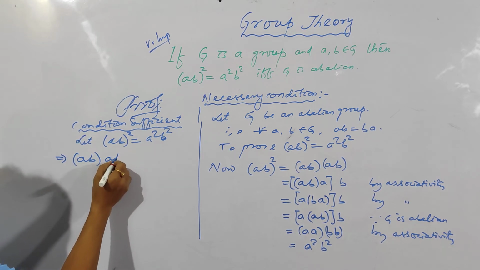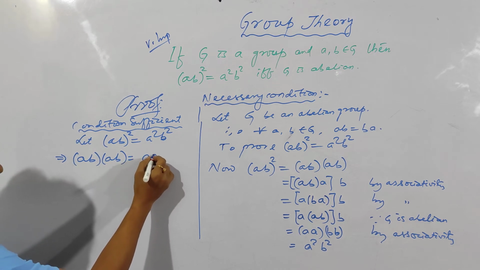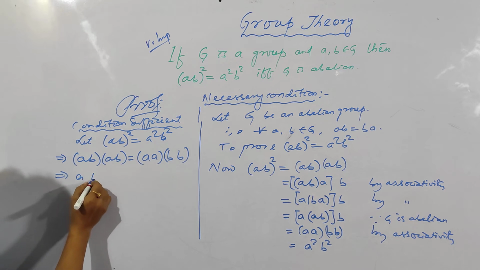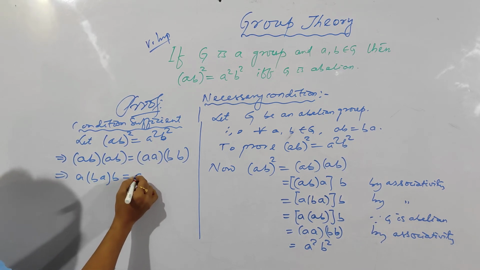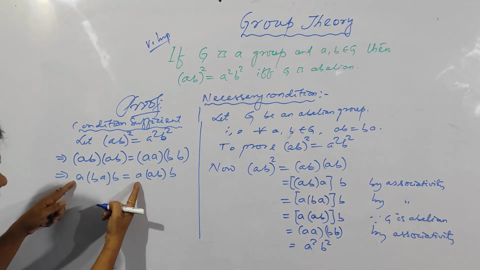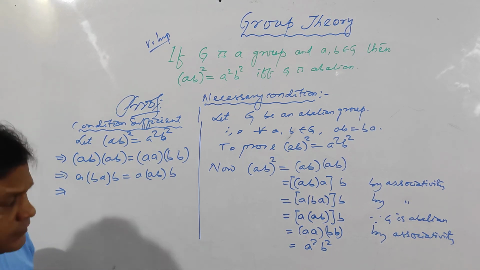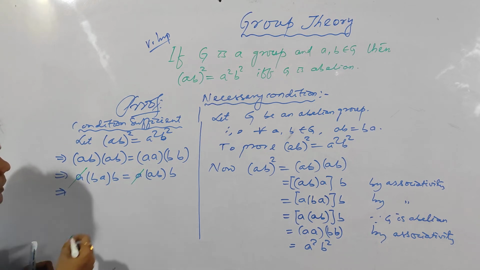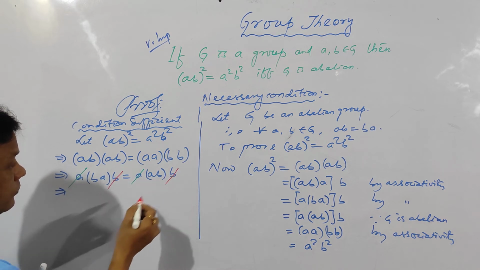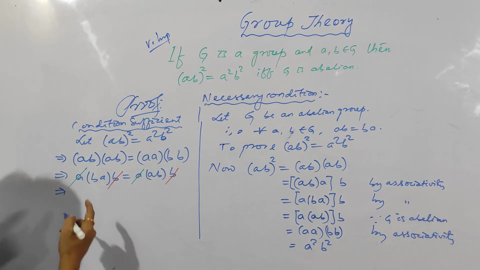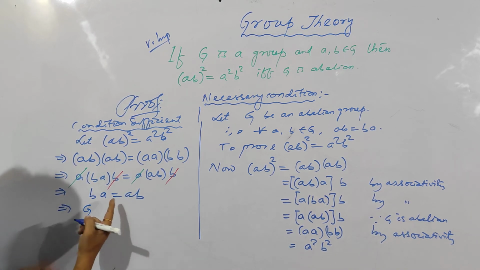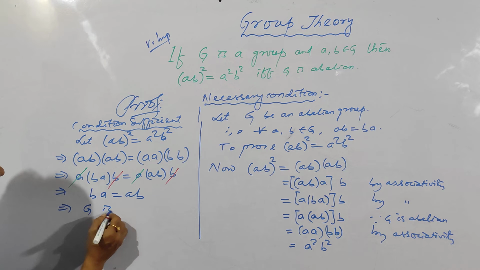(AB) whole square is equal to AB into AB, and A square means A into A, and B square means B into B. Then apply the associative axiom: A (BA) B equal to A (AB) B. So apply the left cancellation and apply the right cancellation. So by left cancellation we can remove these two, and by right cancellation we can remove these two. Clear? So now the result is BA is equal to AB, which implies G is abelian. That means this is the commutative axiom, which implies G is abelian.